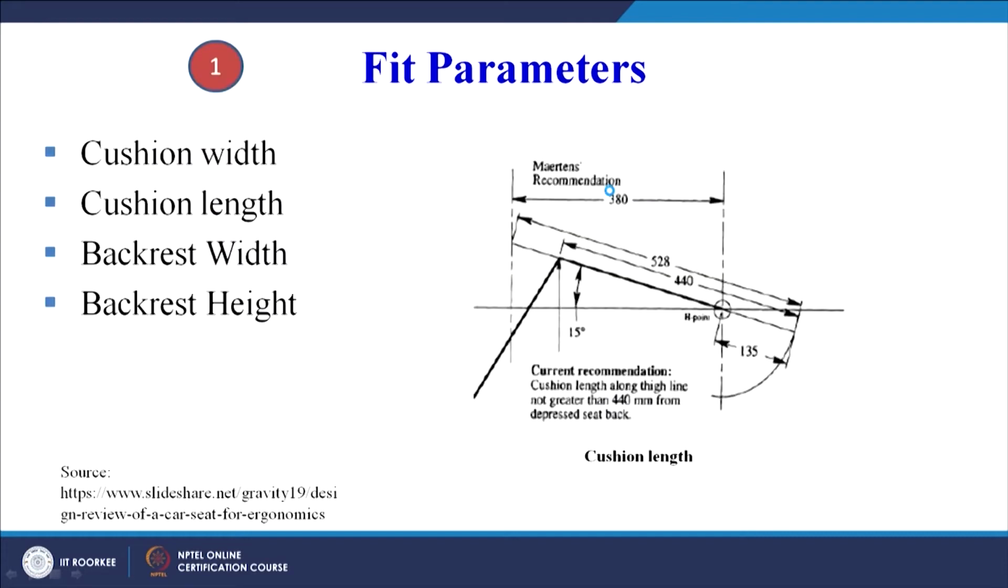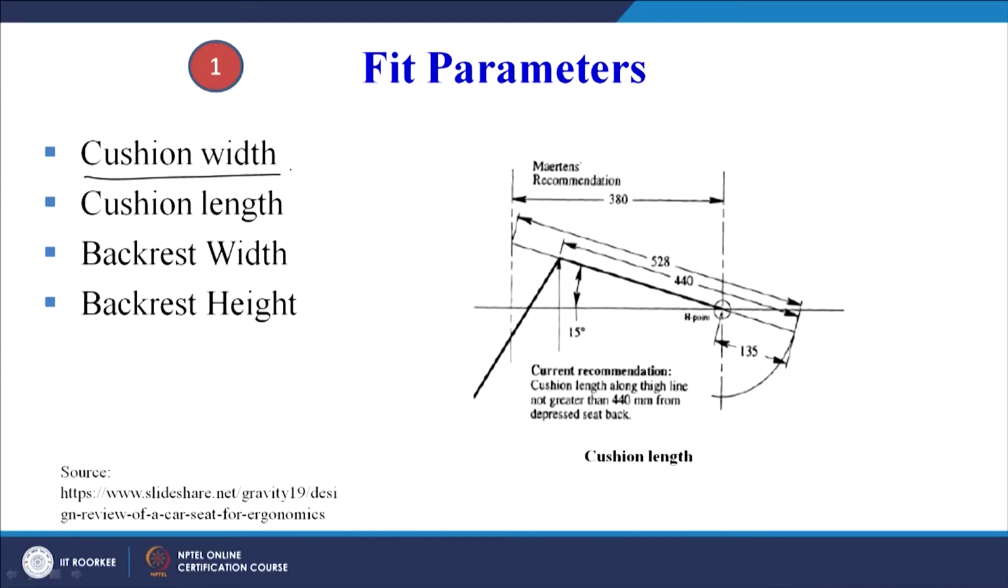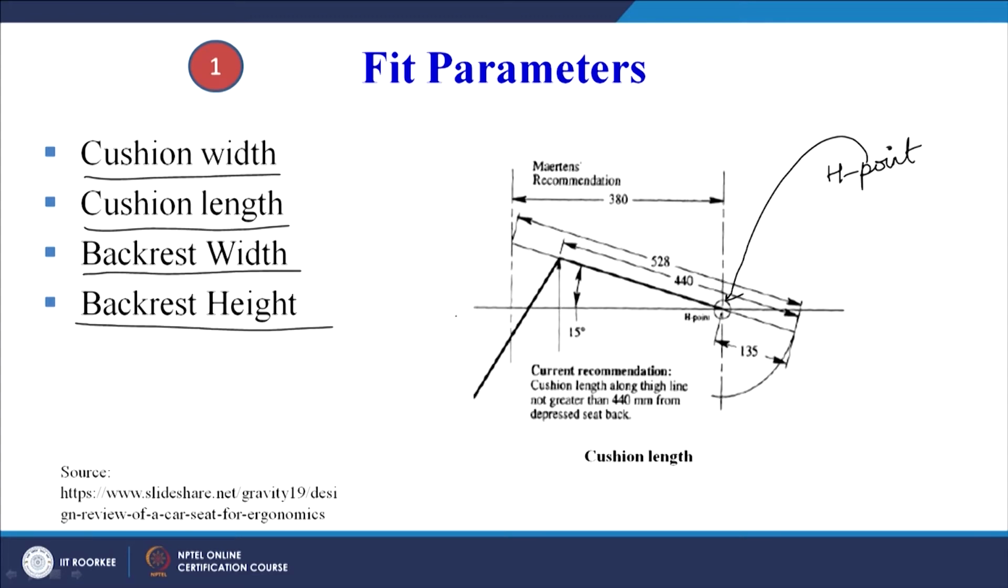Now, these are the fit parameters. As I have already highlighted, now we will use the technical terminology to understand the design of a car seat. First thing is the cushion width. And there was a terminology called H point. This is the H point, which is commonly used as a reference point while designing the car seat. So, there is a cushion width, there is a cushion length, backrest width and backrest height. Each one of these has certain standard dimensions.